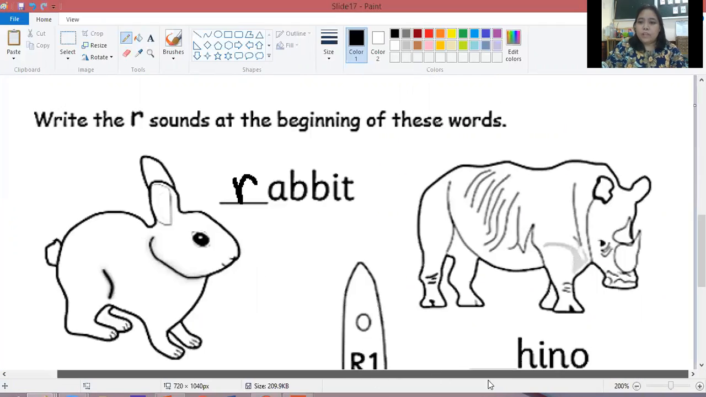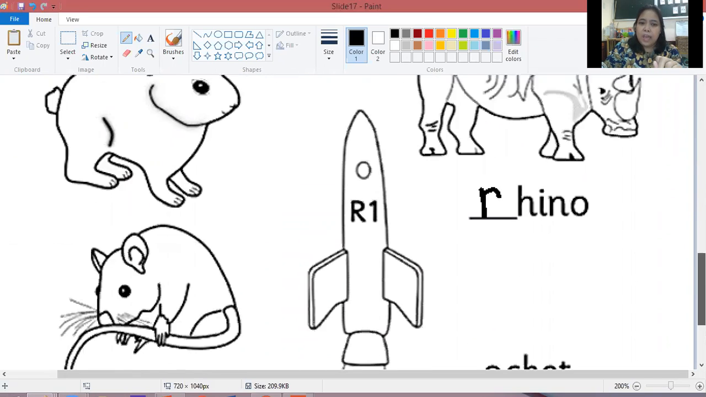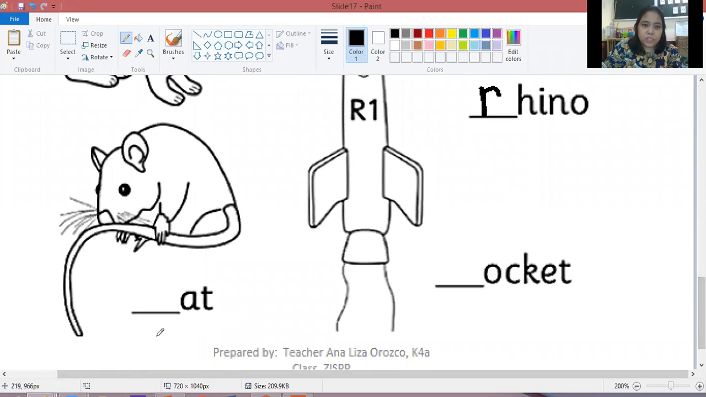Rabbit. Now let's go to the next picture, which is a rhino. Rhino. Say it loud. I want to hear the sound. Rhino. So again, write a small letter R here. Then let's go to the next one here, which is the rat. Er, rat. Er, rat. So I will write another letter R here.